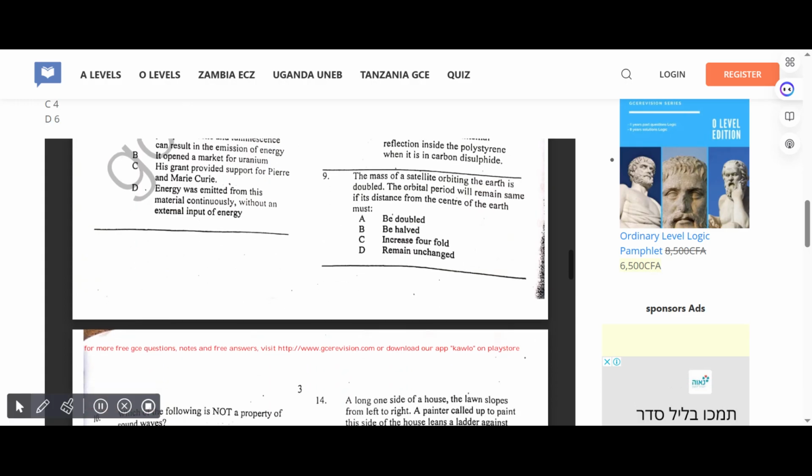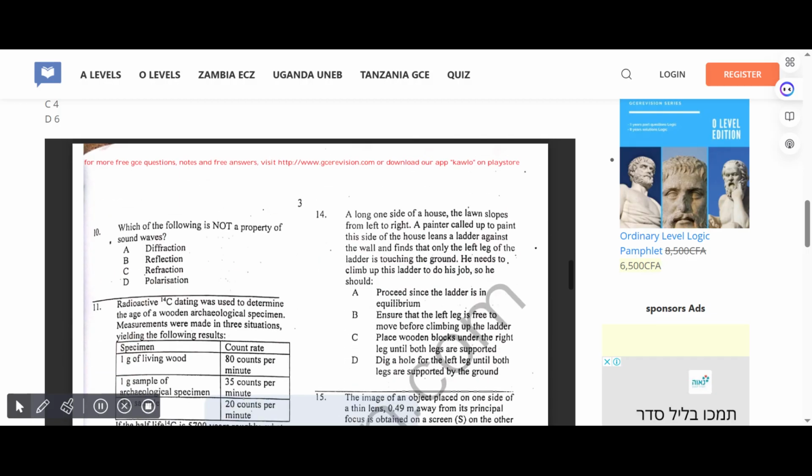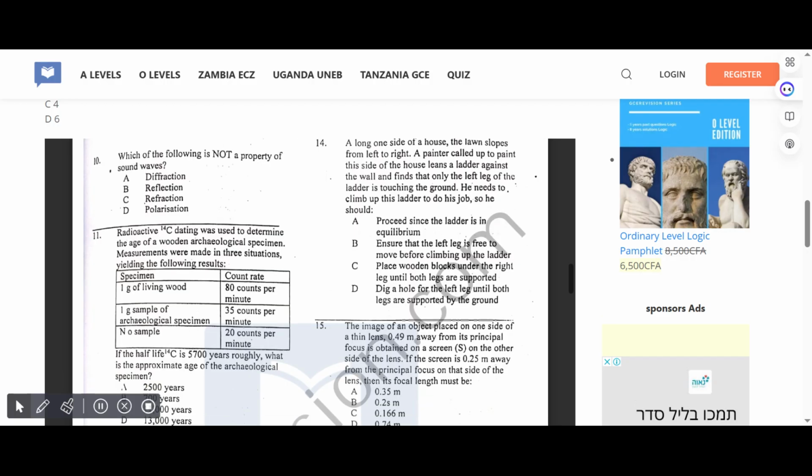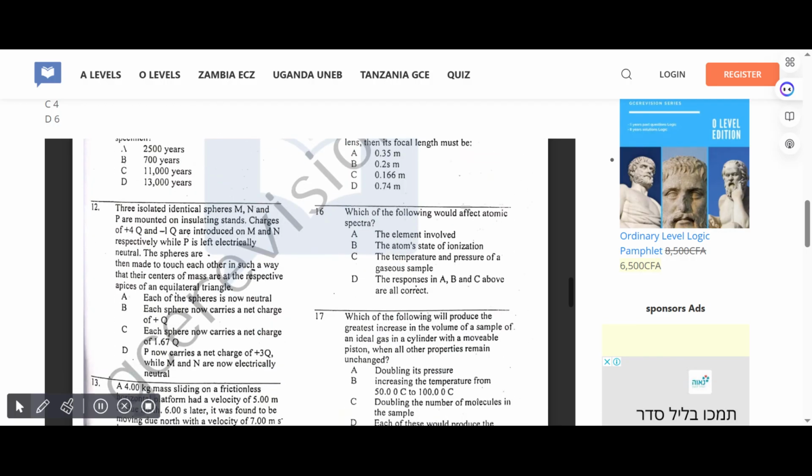The mass of a satellite orbiting the Earth is doubled. The orbital period will remain the same if its distance from the center of the Earth must... Correct answer for 9 is D, remain unchanged. Which of the following is not a property of sound wave? Correct answer is D, polarization. Radioactive carbon dating was used to determine the age of a wooden archaeological specimen. Measurements were made in three situations yielding the following result. Correct answer for 11 is C, which is 11,000 years.